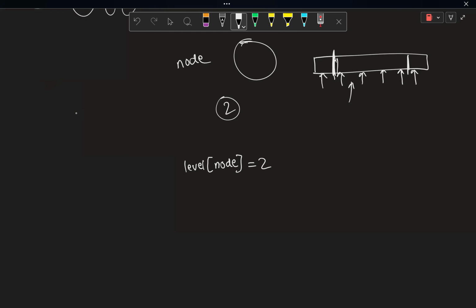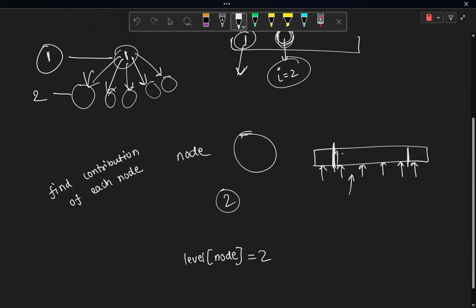Right now we are just trying to see if it is possible to find the contribution of each node. This is what we are trying to do right now. So if the level is 2, in that case we know that the node cannot contribute for these places, but it can contribute for other places.